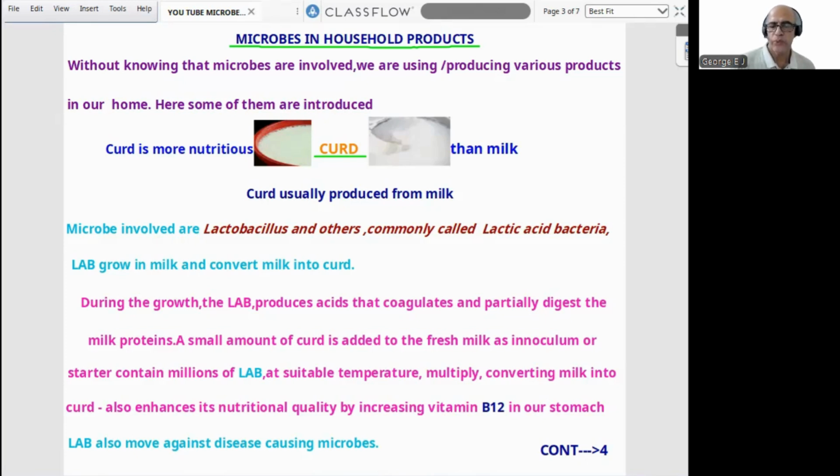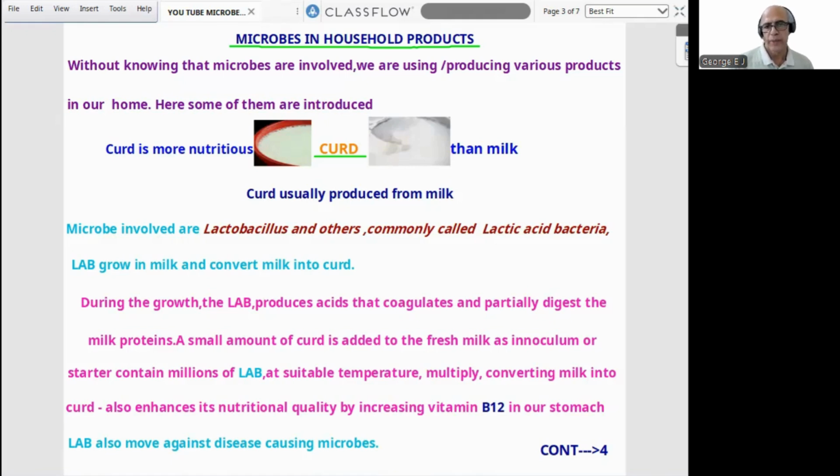A small amount of curd is added to the fresh milk as inoculum or starter containing millions of LAB. At suitable temperature, it will multiply, converting milk into curd. When milk turns into curd, this microbe can also enhance its nutritional quality by increasing vitamin B12. In our stomach, LAB also fight against disease-causing microbes or pathogens. So as such, LAB is useful to us.